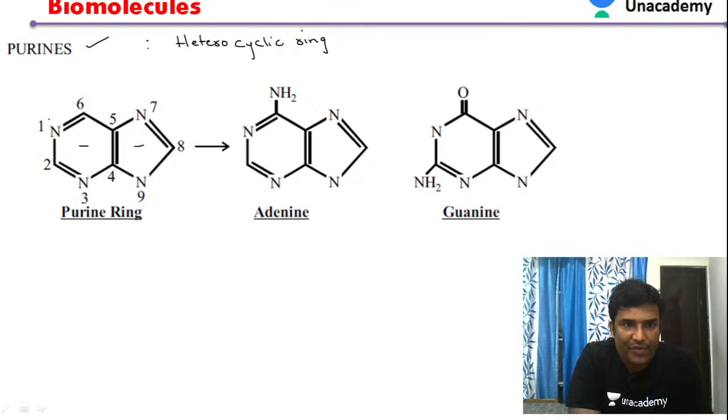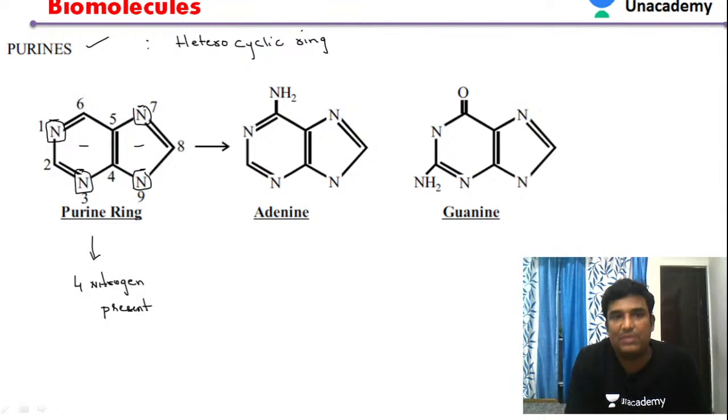And in this heterocyclic ring of purine, if you clearly observe, how many nitrogens do you have? You can see 1, 2, 3 and 4. So the purine ring possesses 4 nitrogens. It has a high amount of nitrogen apart from amino acids. So 4 nitrogens are present in this particular heterocyclic ring. This is the purine ring.